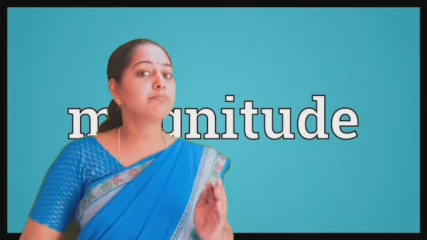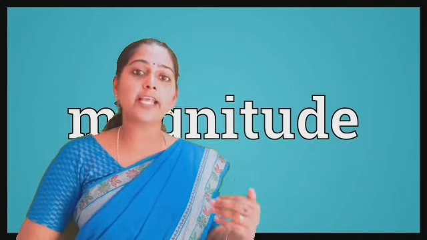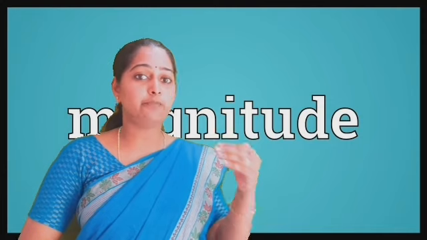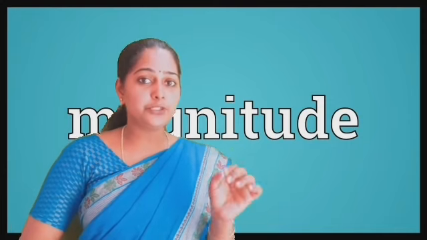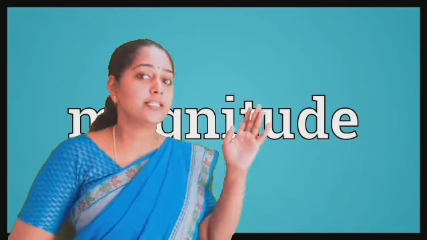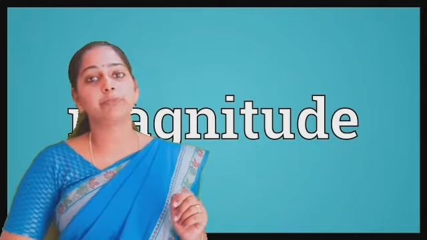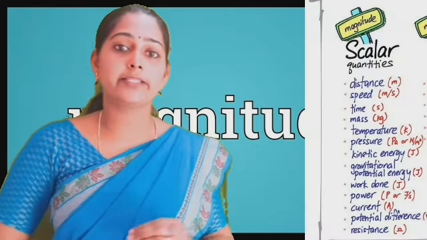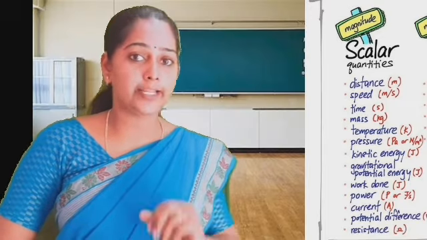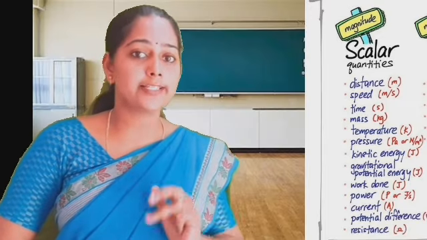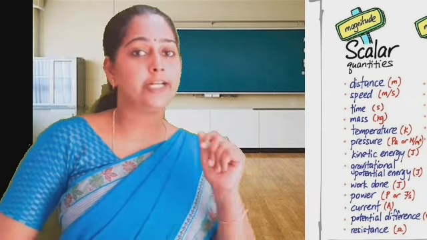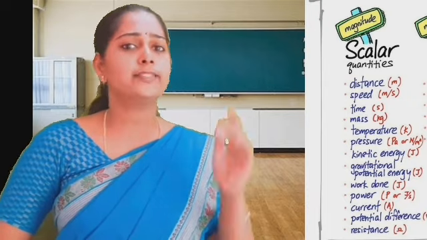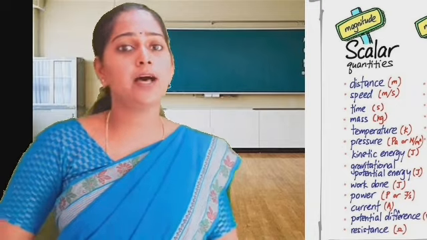That is magnitude. So, in the case of scalar quantity, the physical quantity which has magnitude only is called scalar quantity. Examples: length, area, distance, age, temperature, mass, etc. Many more examples are there.